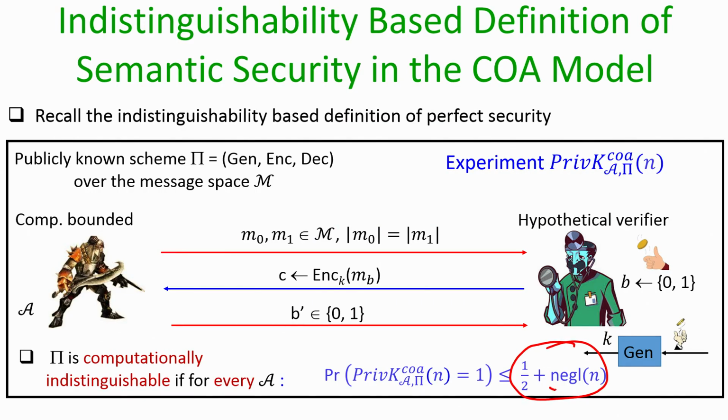And this extra advantage, namely an advantage of some negligible probability, is to model the second relaxation that we have to make in the model of computational security if key reusability is your ultimate goal.